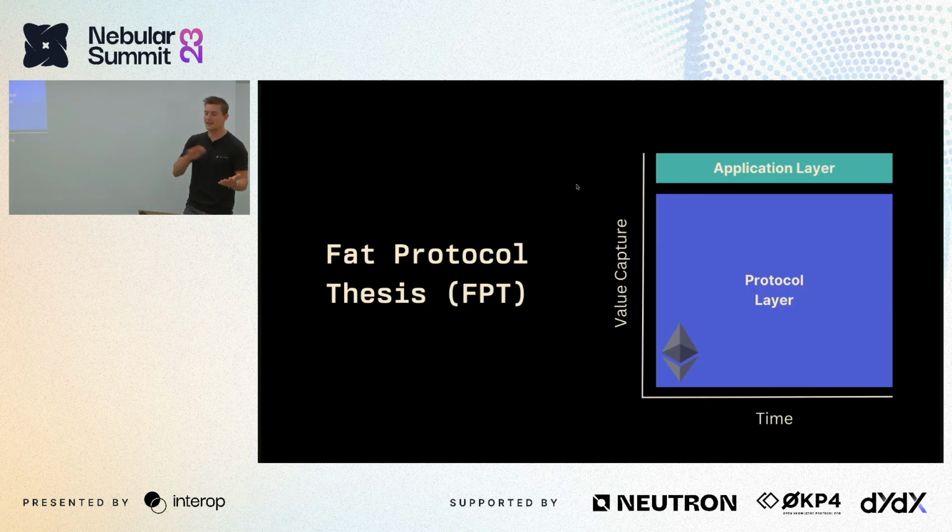And we'll have to go back in time for this, back to the old days of the Ethereum ecosystem and the EVM. And they subscribed to something called the fat protocol thesis. This is something that's relatively new in technology, where all of the value is accrued by the underlying protocol, and those applications built on top of it drive that value down into the protocol.